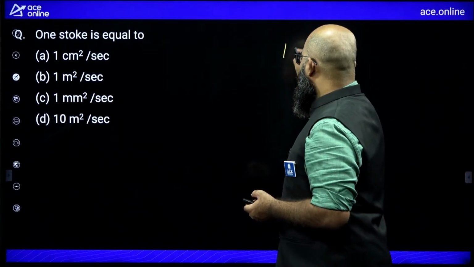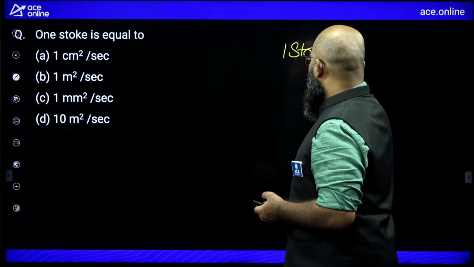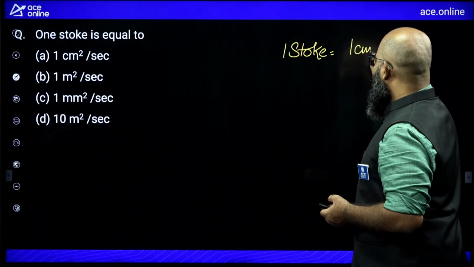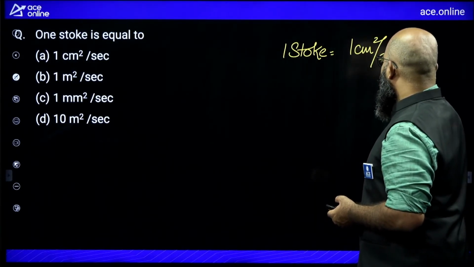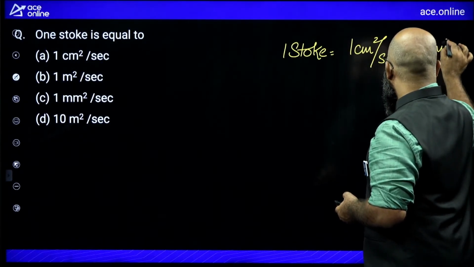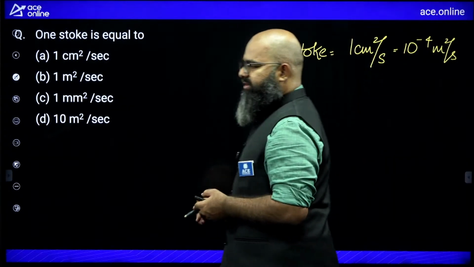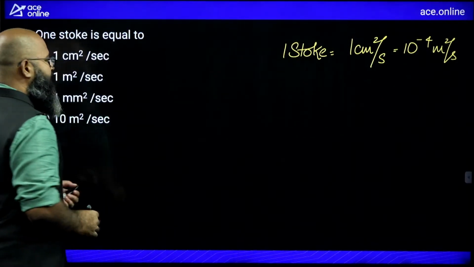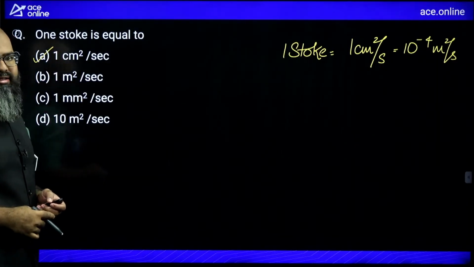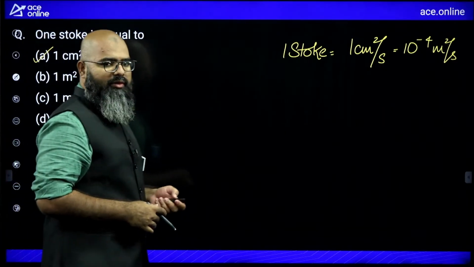The value of 1 stoke is equal to 1 centimeter square per second, and that is equal to 10 power minus 4 meter square per second. This is the value. So the answer over here is 1 centimeter square per second. Option A would be the correct answer over here. I hope this is clear to all of you.